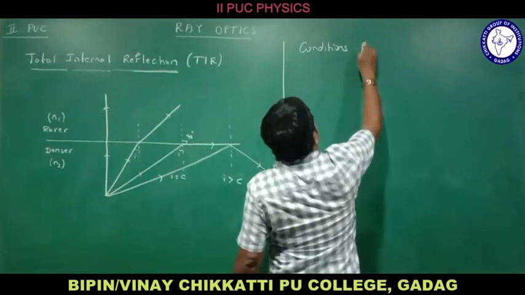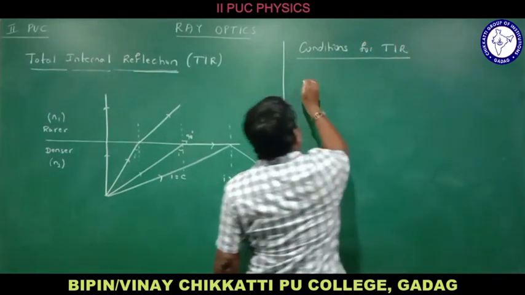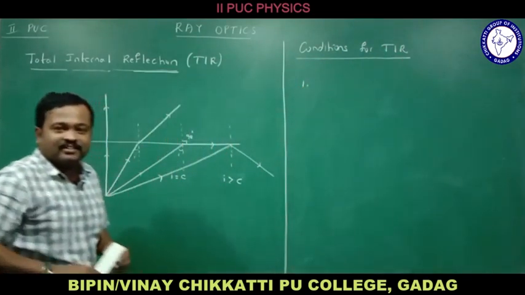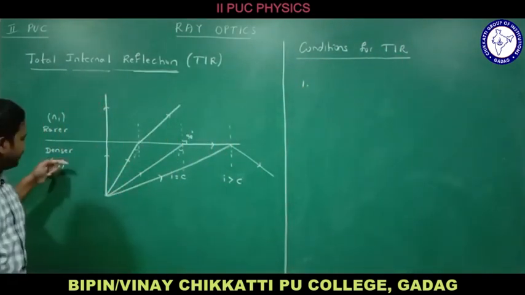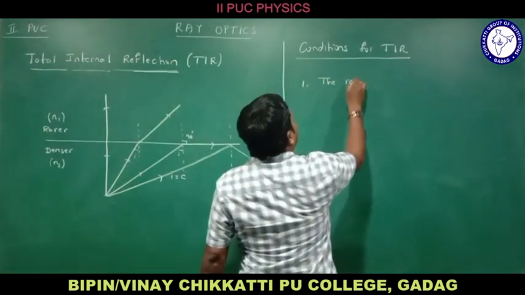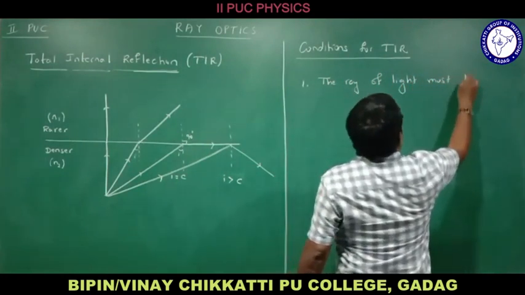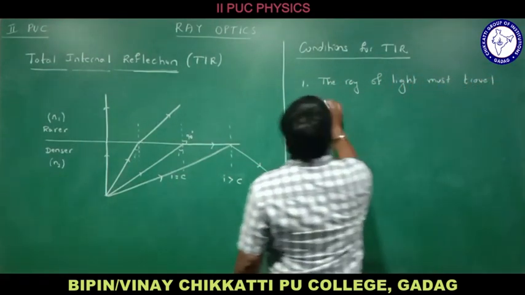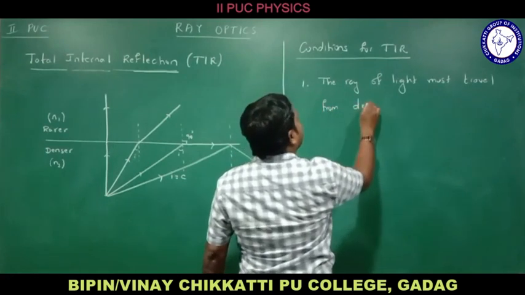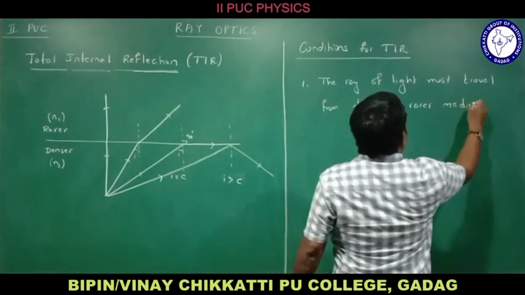What are the conditions for total internal reflection? Okay, the first condition is that the ray of light must travel from denser medium to rarer medium.